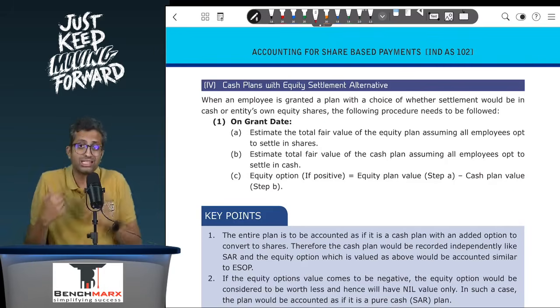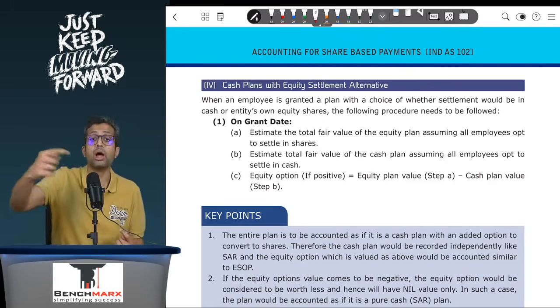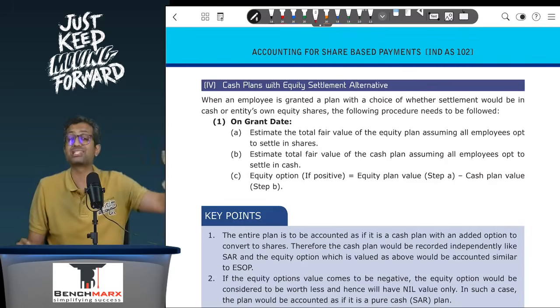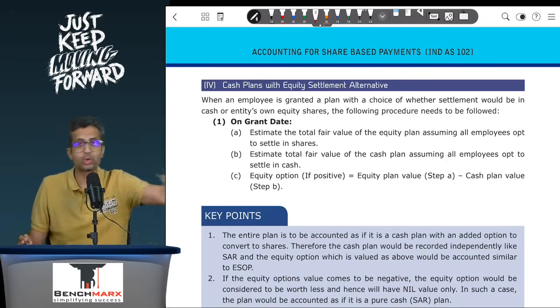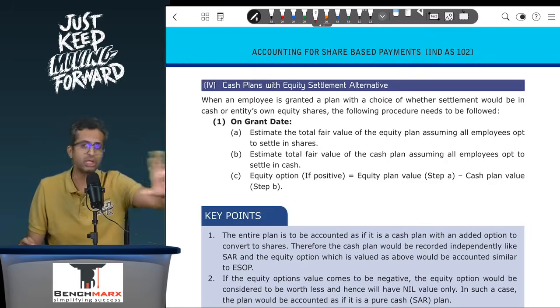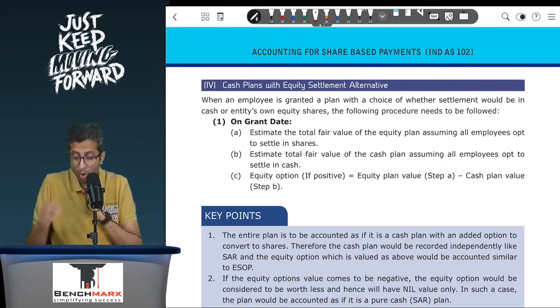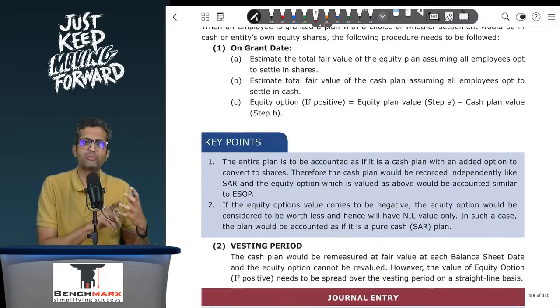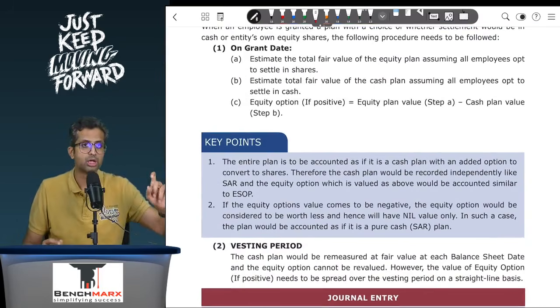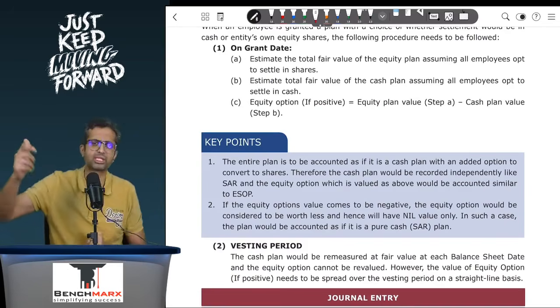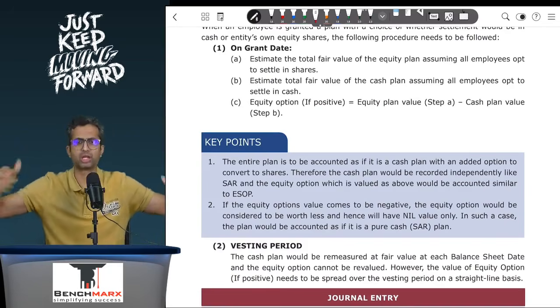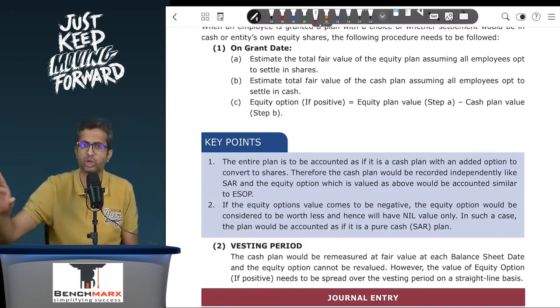But ESOP, or in this case the equity option, may settle by issuing a fixed number of the entity's own equity instruments, and hence it is in the nature of equity and own equity is not remeasured. So that 20,000 will continue to remain the same over the 3-year period. So now on the grant date, the first step is you will have to find the fair value of the equity option, which is found by taking the fair value of all ESOPs minus fair value of all SARs as on the grant date. That will give you the equity option fair value, which is not remeasured.